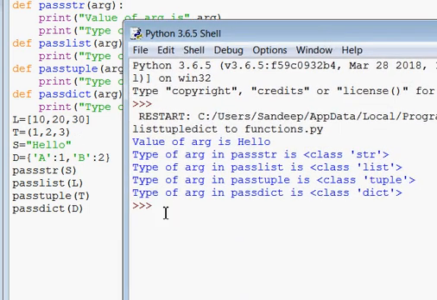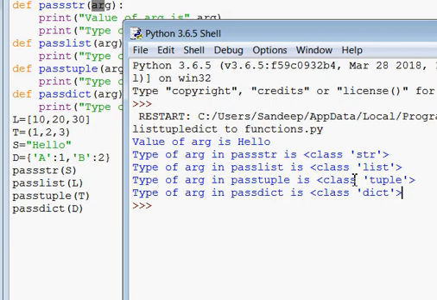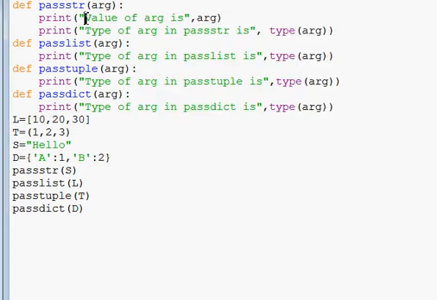So this was a simple example of showing how a list can be passed to the function, how a tuple can be passed to a function, how a dictionary can be passed to a function, and how a string can be passed to a function. So remember one point, while using these functions, if you are passing any type of value into a function, then the operations that can be applied on that type will be applicable to the argument in which you have passed.